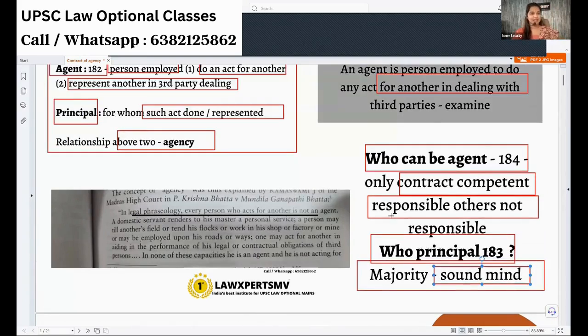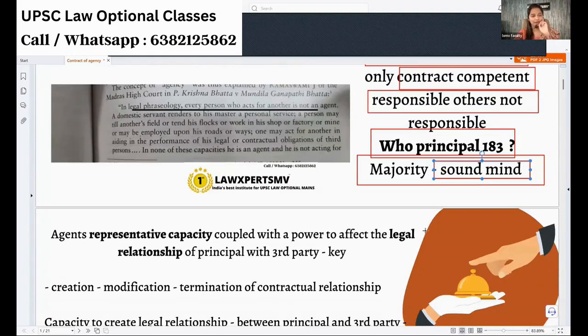So you see the thing, anybody can be an agent, but this anybody cannot be made responsible for any problem. So who will be held responsible? Only agents who are competent to enter into a contract can be made responsible. Then who can be the principal? 183 comes in. It says that who is competent to contract, that is, who's major, who's of sound mind, alone is competent to be a principal. That's what it says. Hope you got the point.